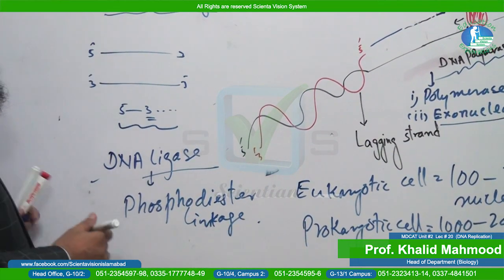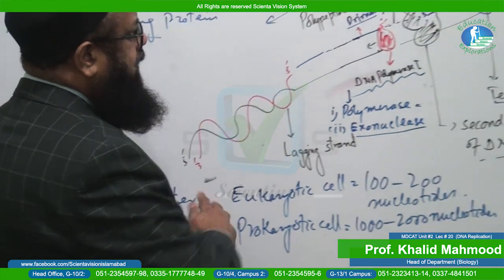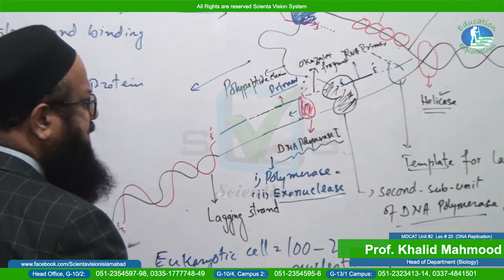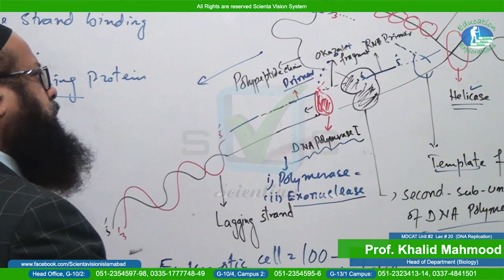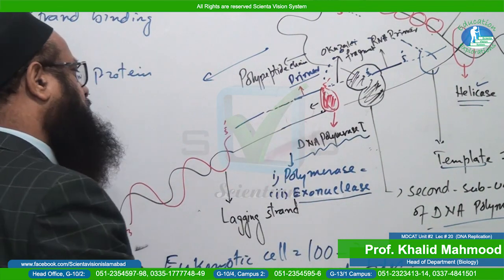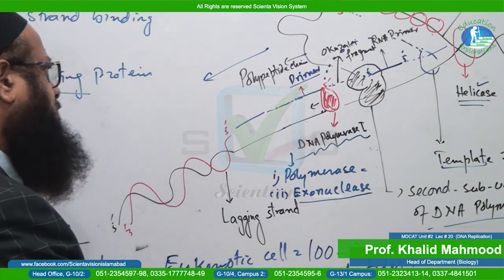So in this way you can observe that this strand is called the lagging strand. Why? Because it is formed in fragments, and later on these fragments are joined together by the DNA ligase enzyme.